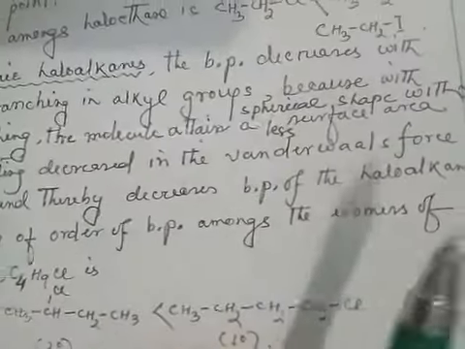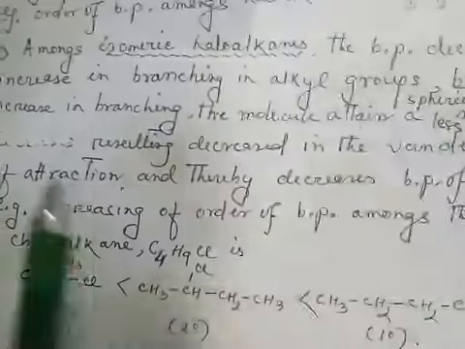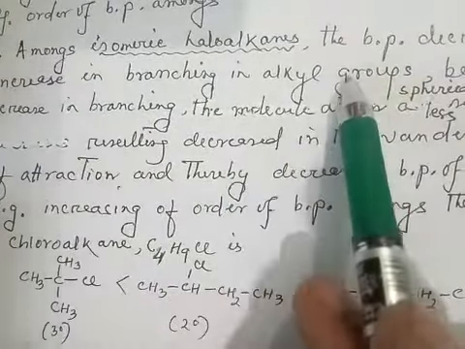So among isomeric haloalkanes, the boiling point decreases with increase in the branching of the alkyl group.